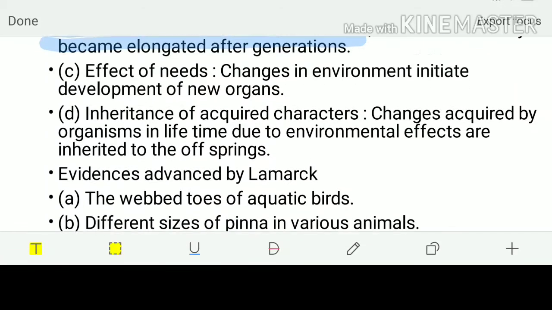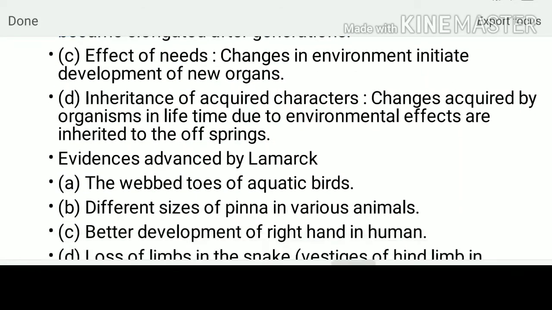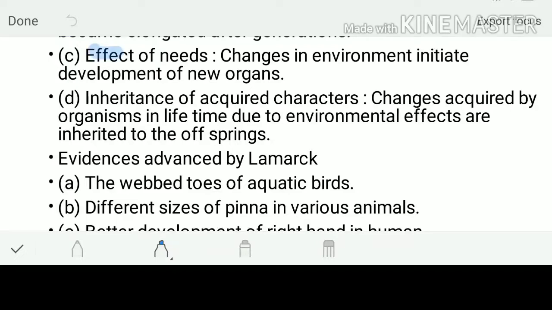Now the third one, the effect of needs. Here, changes in the environment initiate the development of new organs. So basically, this is the inheritance of acquired characters.